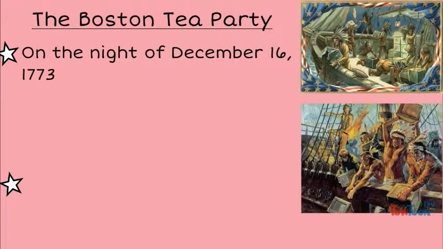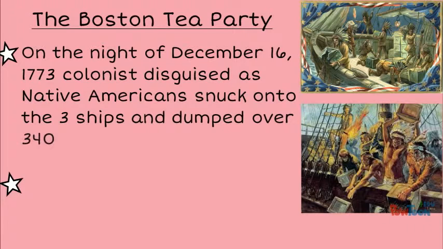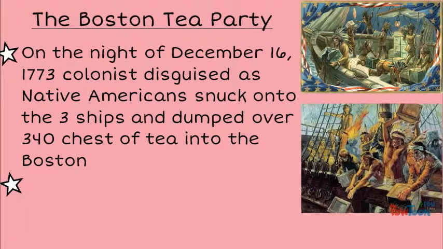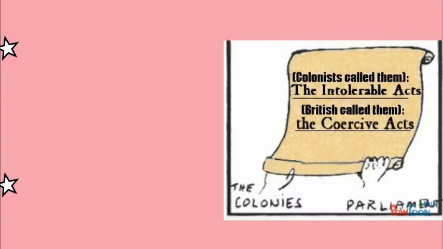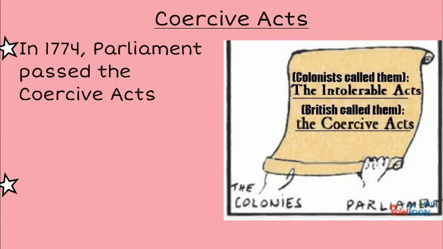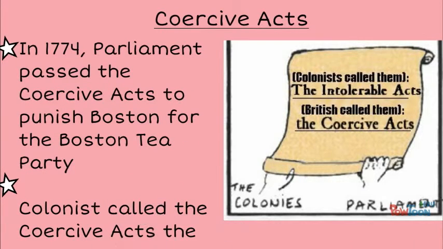The Boston Tea Party. On the night of December 16, 1773, colonists disguised as Native Americans snuck onto 3 ships and dumped 340 chests of tea into the Boston harbor. This event became known as the Boston Tea Party. The Coercive Acts. In 1774, Parliament passed the Coercive Acts to punish Boston for the Boston Tea Party. The colonists called the Coercive Acts the Intolerable Acts.